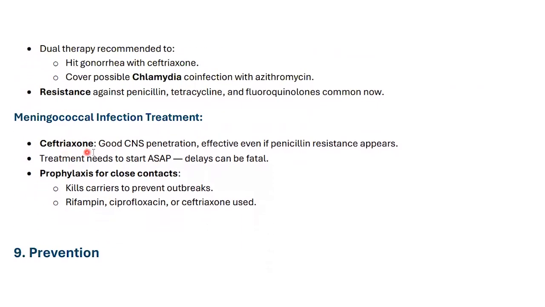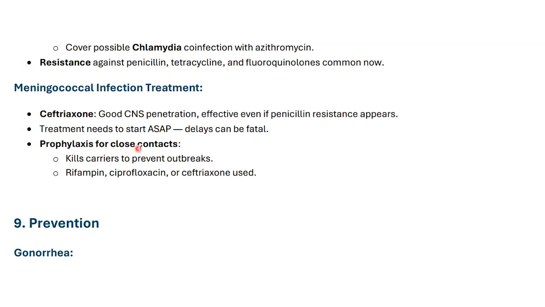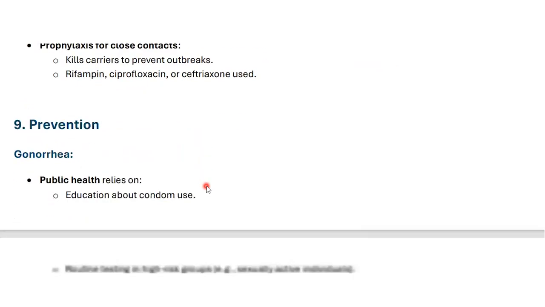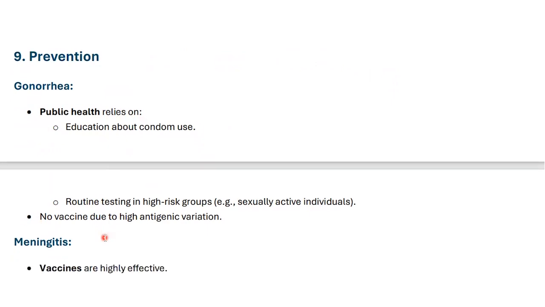Meningococcal infection: ceftriaxone has good CNS penetration and is effective even when penicillin resistance appears. Treatment needs to start ASAP. Delay can be fatal. Prophylaxis for close contacts and carriers to prevent outbreaks: rifampin, ciprofloxacin, and ceftriaxone are used for prophylaxis purposes. Prevention: for gonorrhea, public health relies on education about condom use and routine testing in high-risk individuals like sexually active individuals. There is no vaccine due to high antigenic variation.